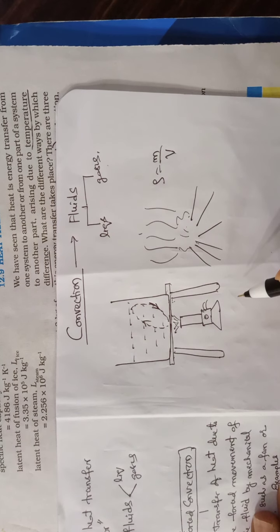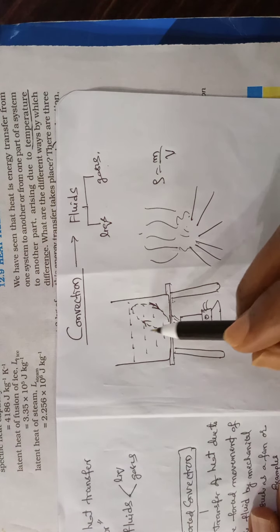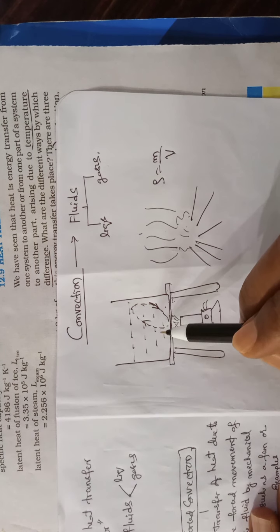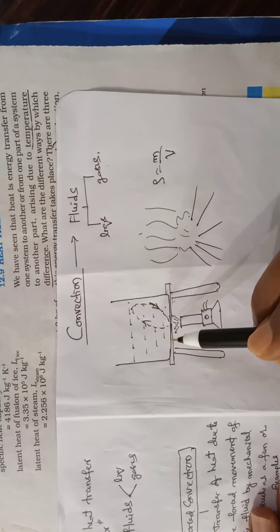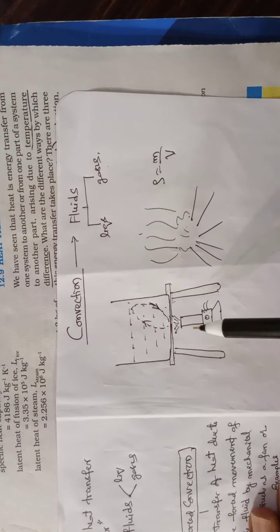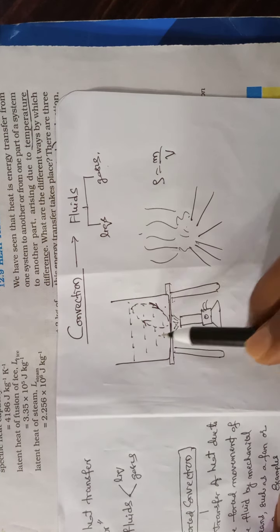And that cycle is called the convection cycle. So here what we observe is that the medium particles, that is water molecules, are carrying the heat to all parts of the water. So here the medium particles are moving.